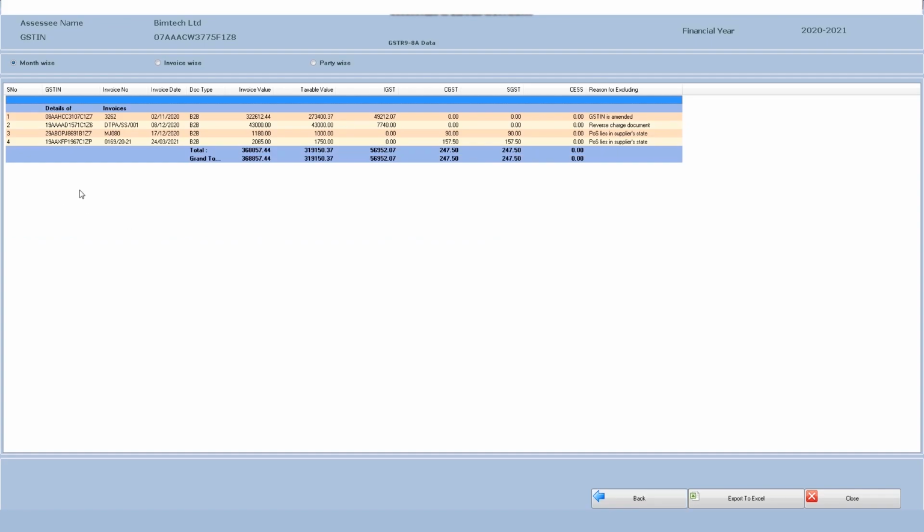Here you will get a tab where you will get the invoices which are coming in your 2A but not coming in your 8A, and the reason for that is generally the invoices which are filed after the due date. Okay.